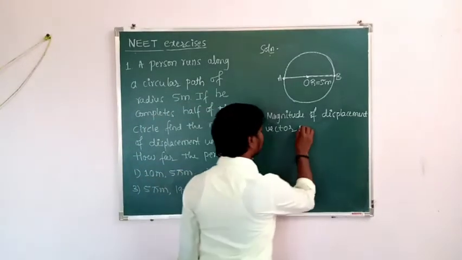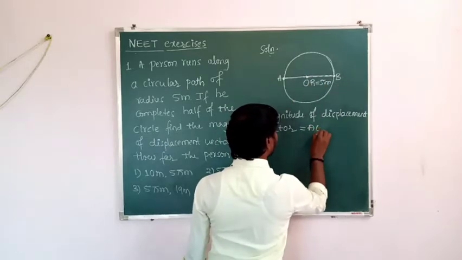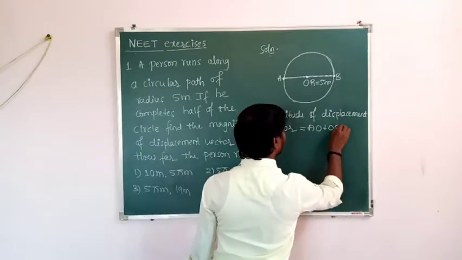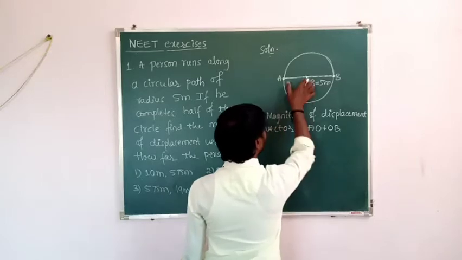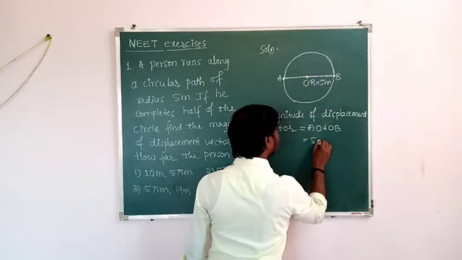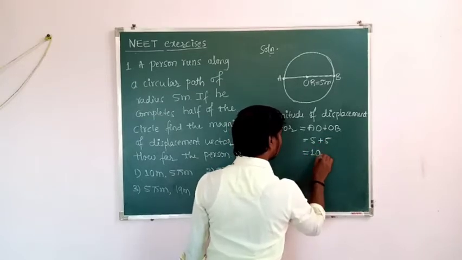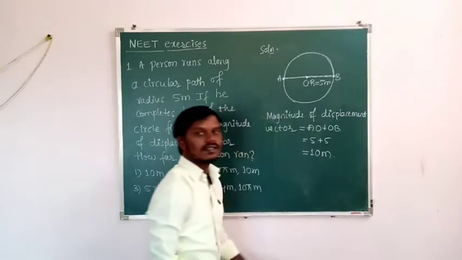That is AO plus OB. AO is how much? That is 5 meter. And OB is also 5 meter. 5 meter plus 5 meter gives 10 meter. So what is the magnitude of displacement vector? That is 10 meter.